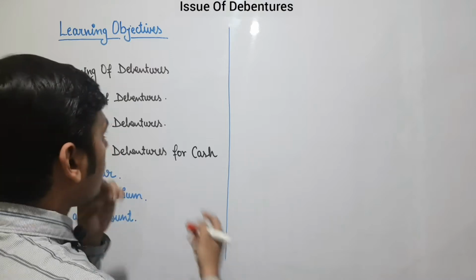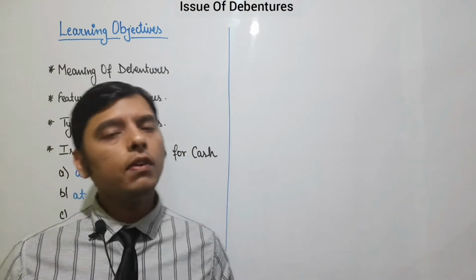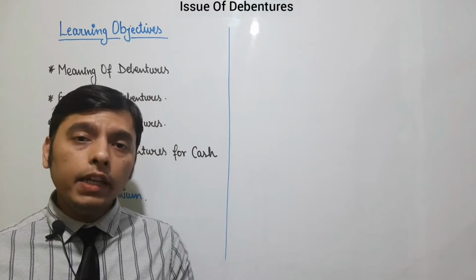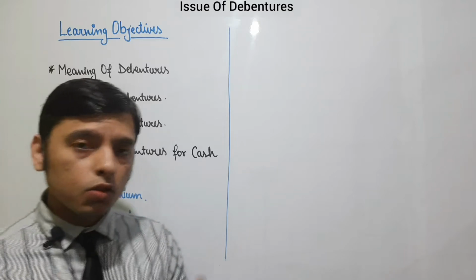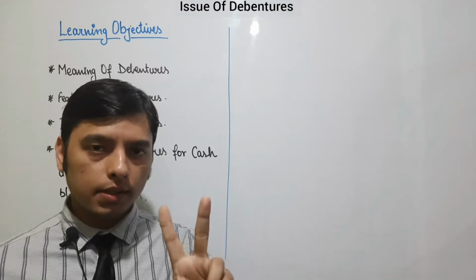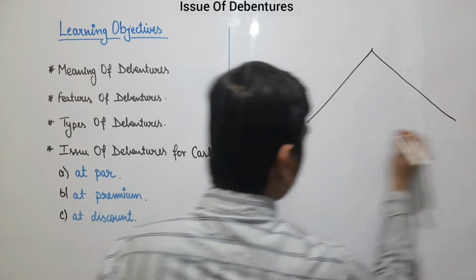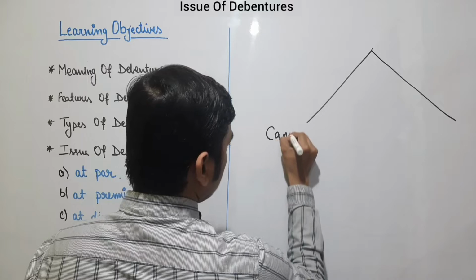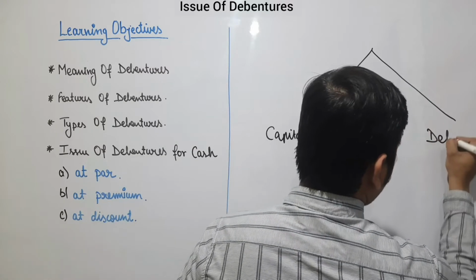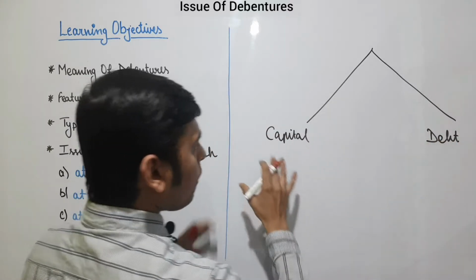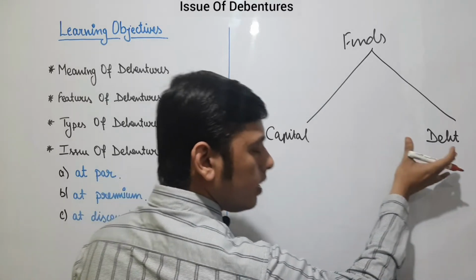Starting with an introduction, we all know that if we want to start a business or set up a company, we need funds. Funds can be raised from 2 sources. It can be raised in the form of capital, or it can be arranged in the form of debt, that is, loan.